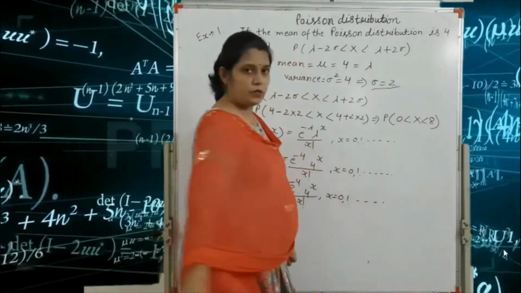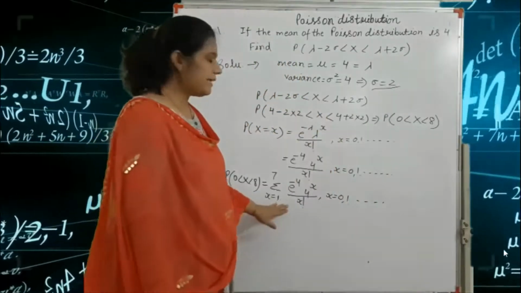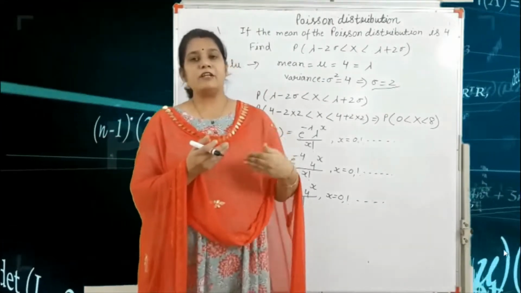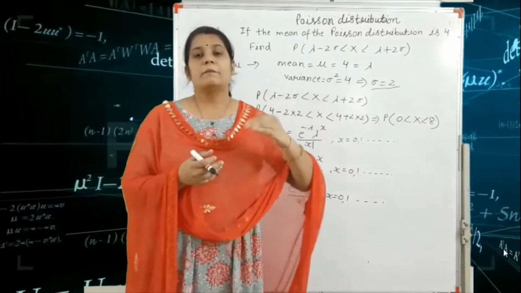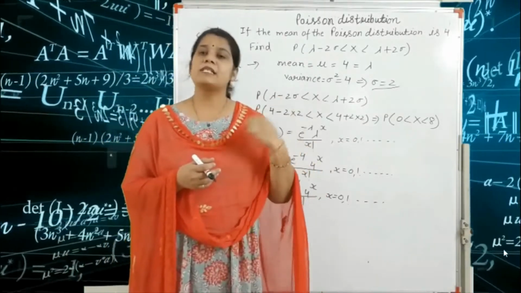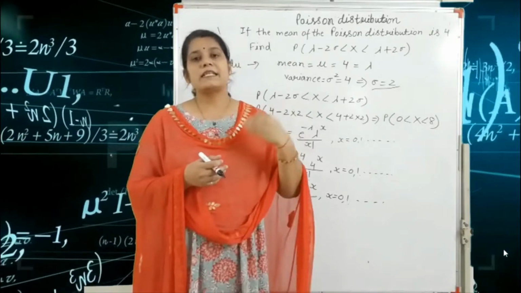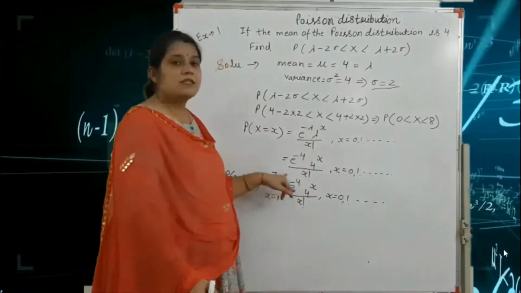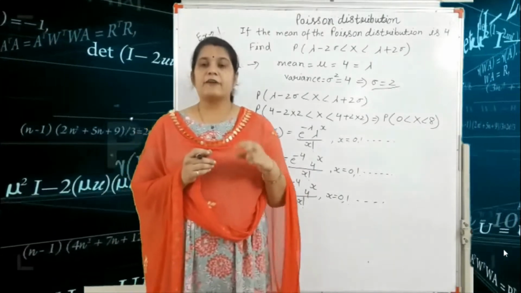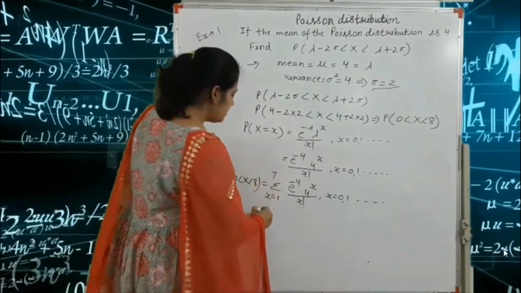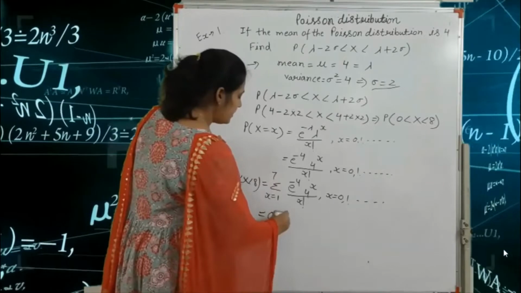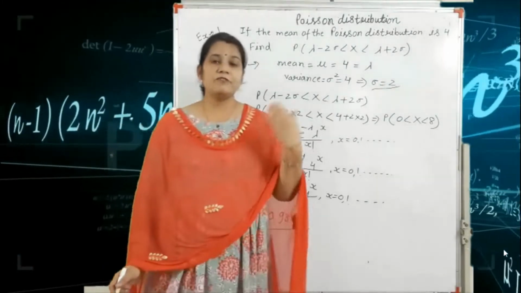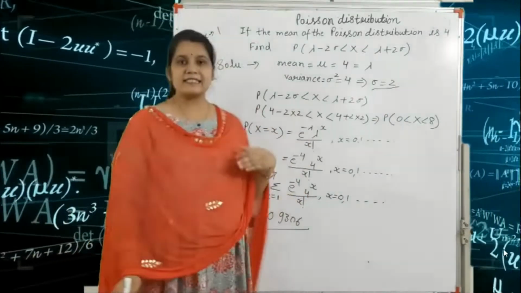After writing this, we put in the values one by one: x is equal to 1, plus x is equal to 2, plus x is equal to 3, plus x is equal to 4, up to x is equal to 7, and we get our final answer, 0.9306. First we put x is equal to 1.